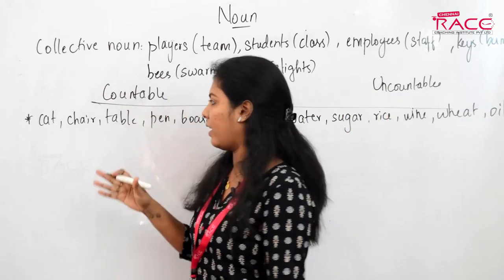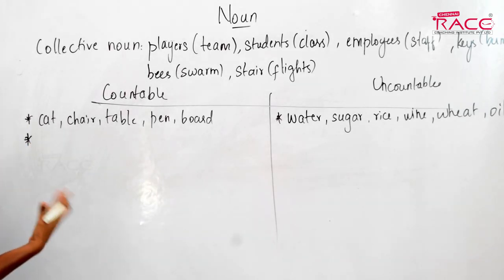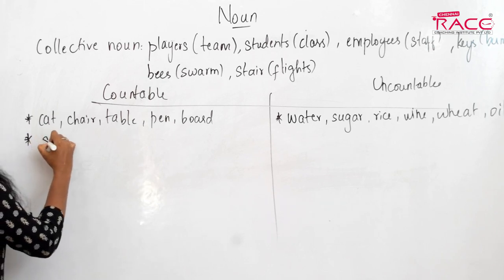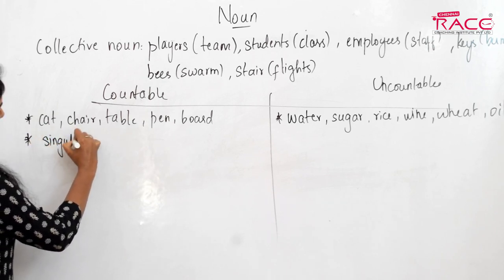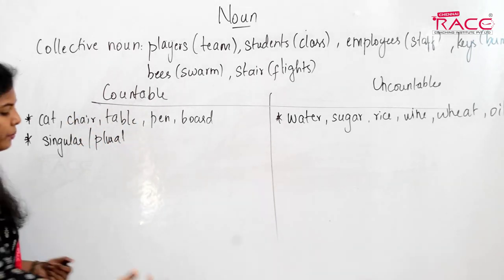I've already told you, that is to mention how much there is. We can use a singular form as well as a plural form, depending upon what we are trying to say.